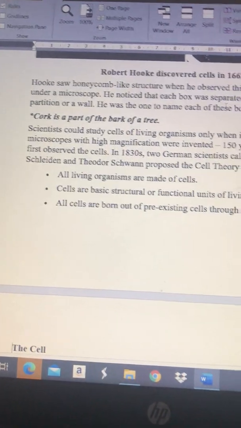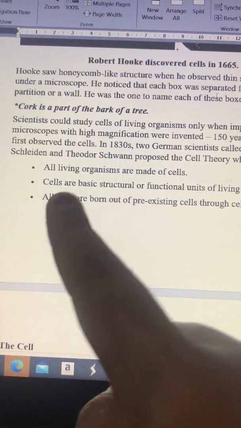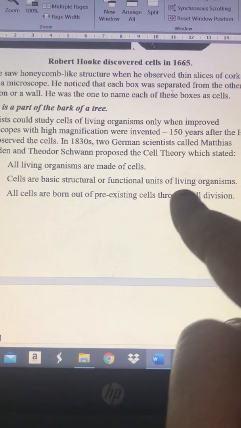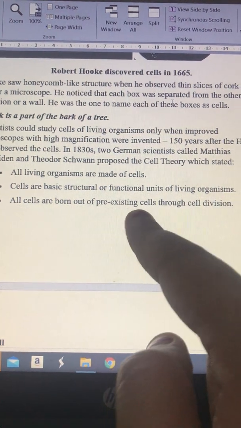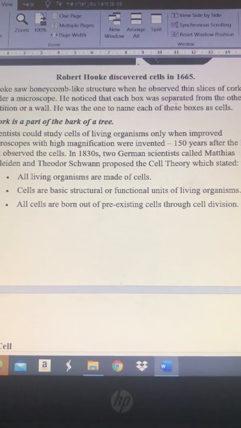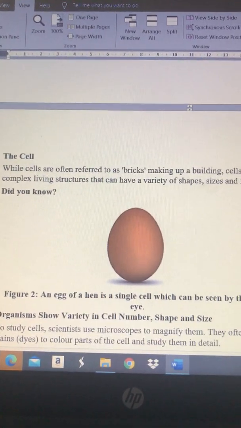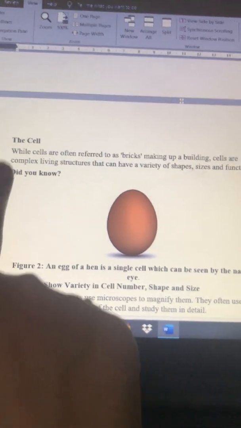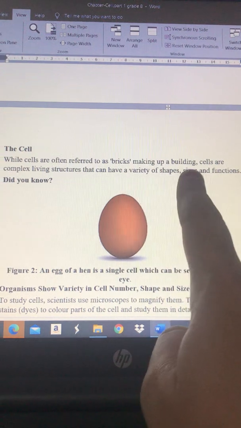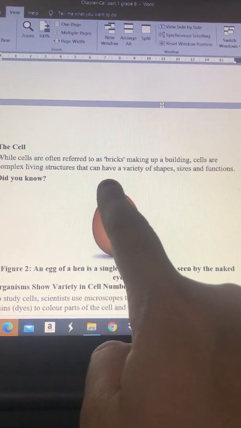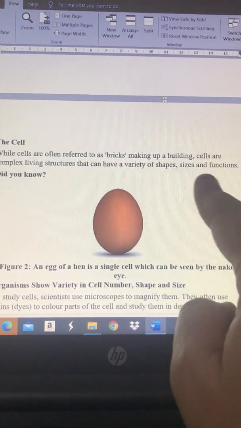In the cell theory they tell that all living organisms are made up of cells. Cells are the basic structural functional unit of all living organisms. A cell can be born out of pre-existing cells. Cell division means cells can generate, and the pre-existing cells can further divide into cells. So we have the definition of cell. While cells are often referred to as bricks making a building, cells are complex living structures that have a variety of shape, size and functions. Means a single cell can perform various functions.